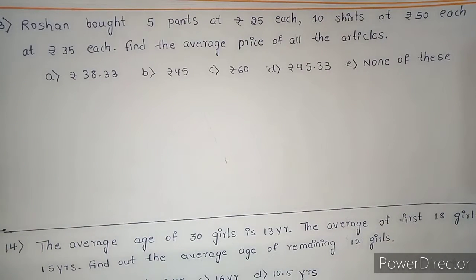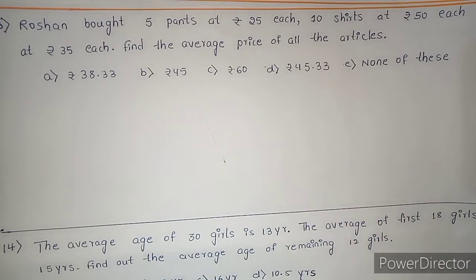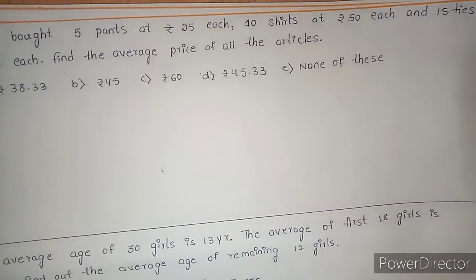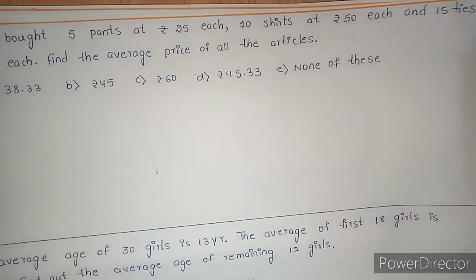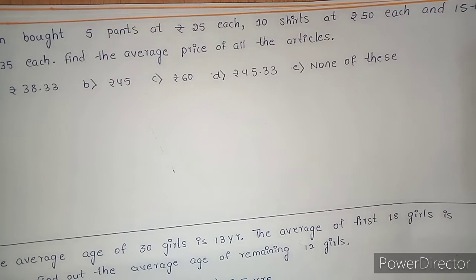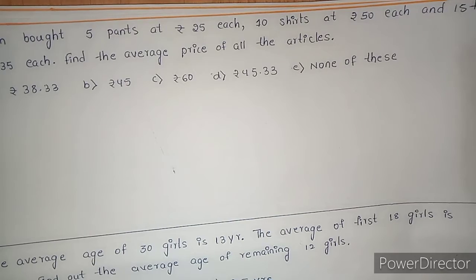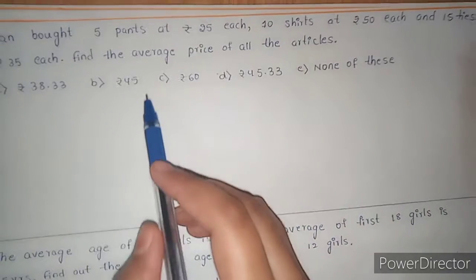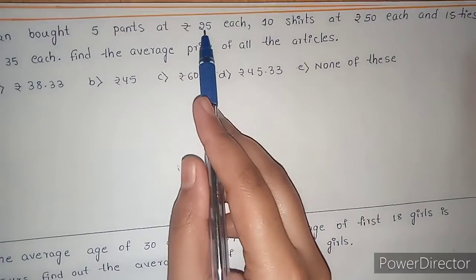Here's the 13th question. Roshan bought 5 pants at rupees 25 each, 10 shirts at rupees 50 each and 15 ties at rupees 35 each. Find the average price of all the articles. Here, Roshan bought 5 pants at rupees 25 each.